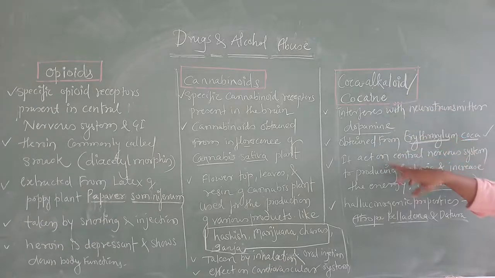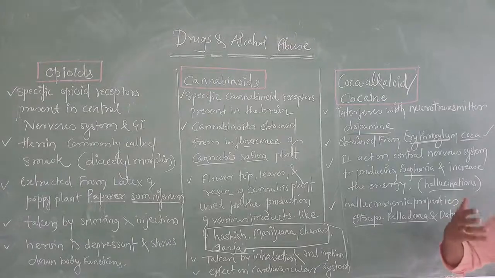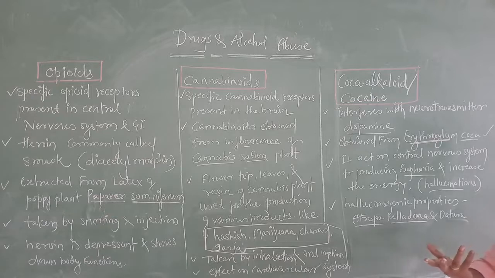Cocaine is obtained from Erythroxylum coca. And here we have discussed hallucination, where one imagines big things which do not come true at all.